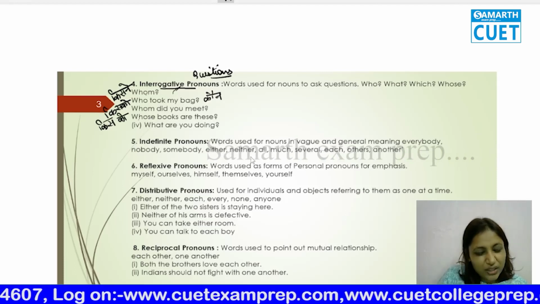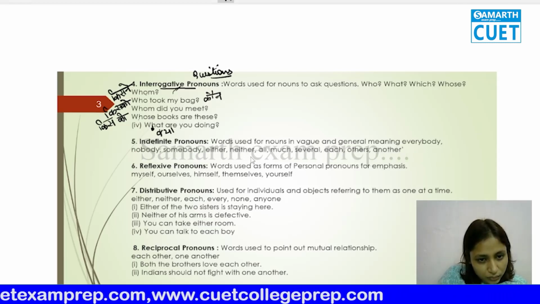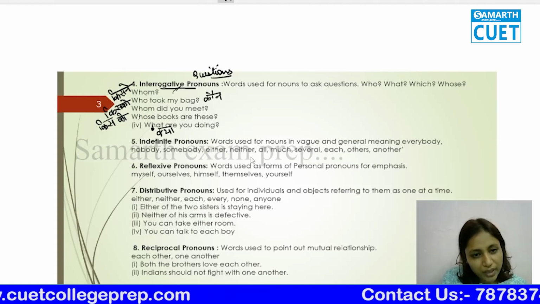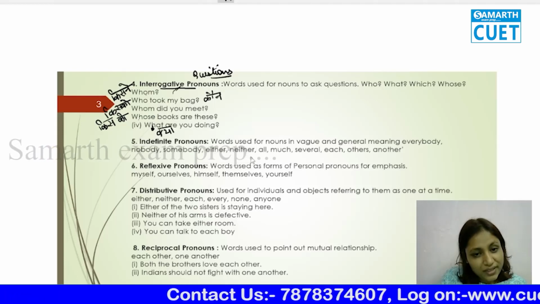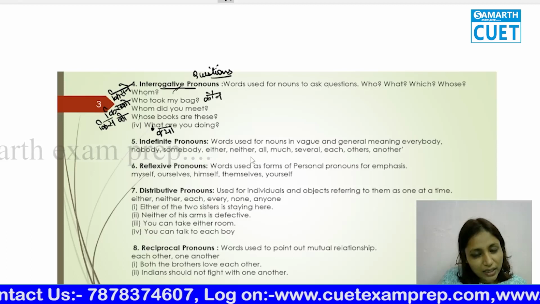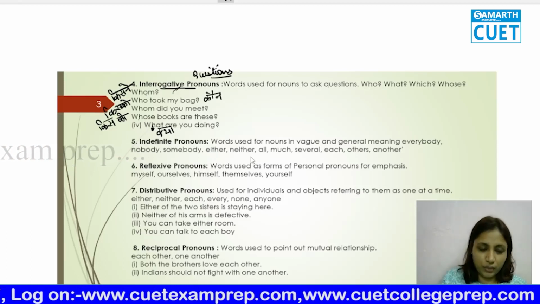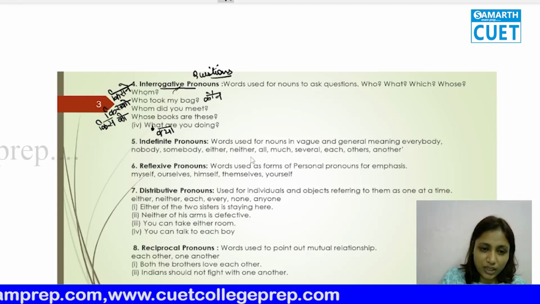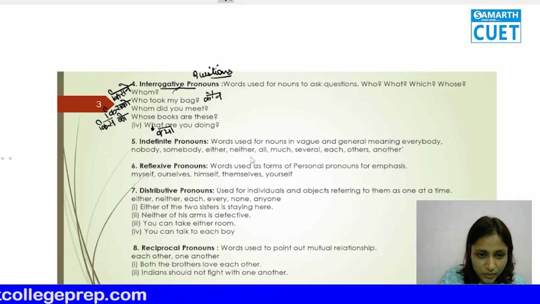Okay, what are you doing? What is क्या? Understood? Who took my bag? किसने मेरा बैग लिया? Whom did you meet? तुम किससे मिले? Whose books are these? ये किसकी किताबें हैं? What are you doing? तुम क्या कर रहे हो? So definitely you will use it better if you convert them into Hindi. The questions will be very easy.